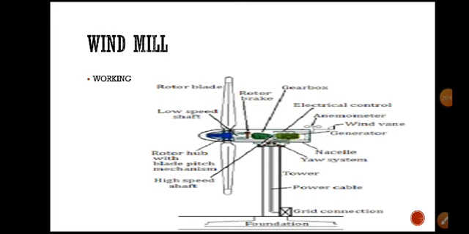The gearbox converts the speed into high, and it gives it to the high speed shaft. Then we have the anemometer, generator, and wind vane, right? In the generator, due to the high speed shaft, electricity is produced. This anemometer